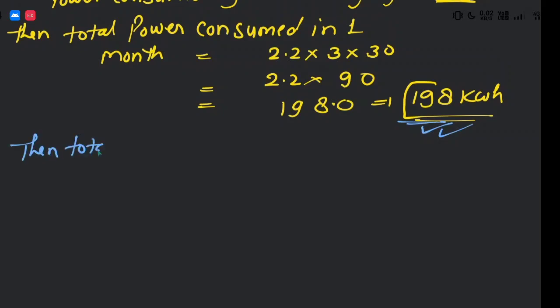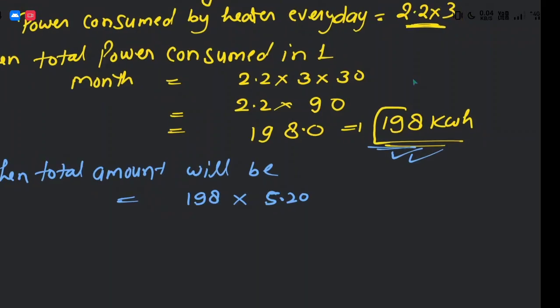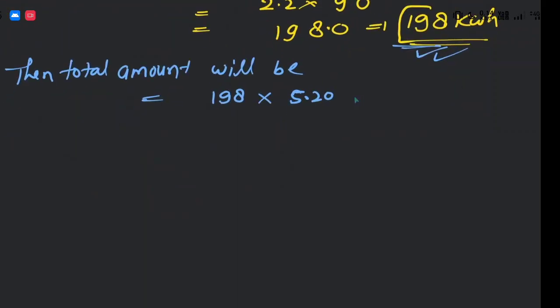The total amount will be 198 into 5.20 rupees. Is it clear till now? Now we will have to multiply it, 198 into 5.20.